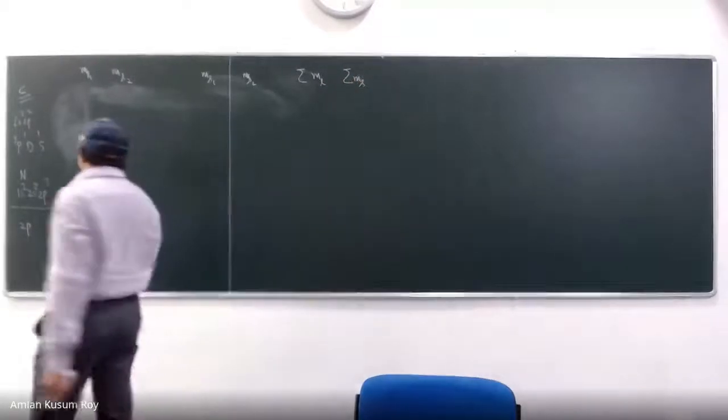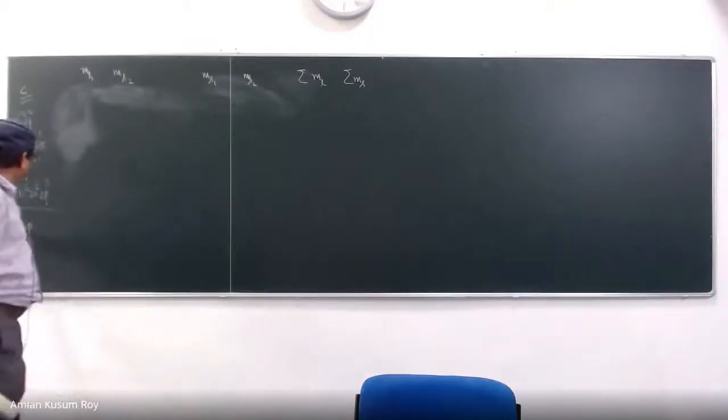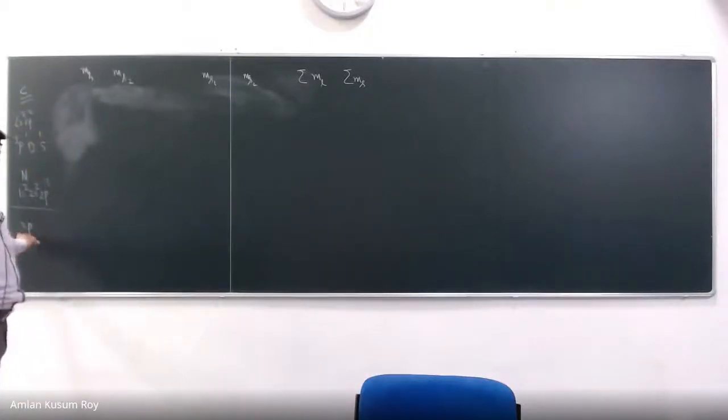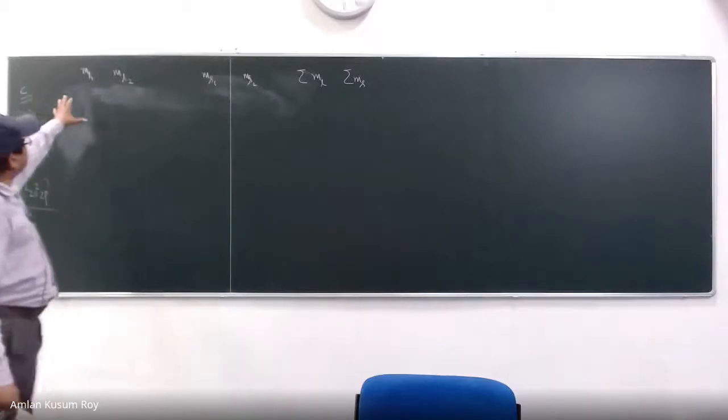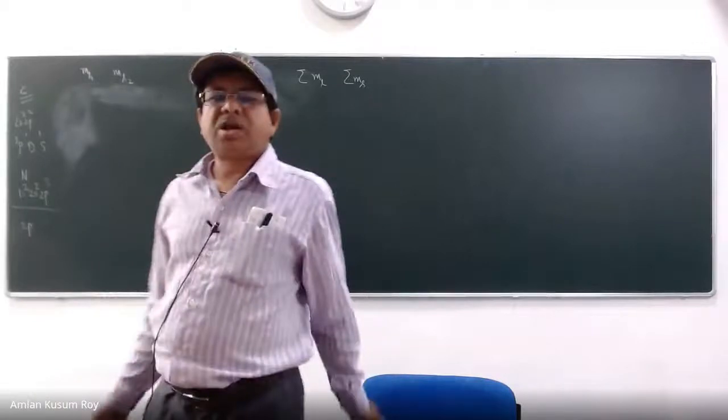We should give a little bit of space. For 2p3 also you have to do this because your nl is the same for all the electrons. So you are only worried about ml and ms of each electron. Okay, so that's why we just wrote this.